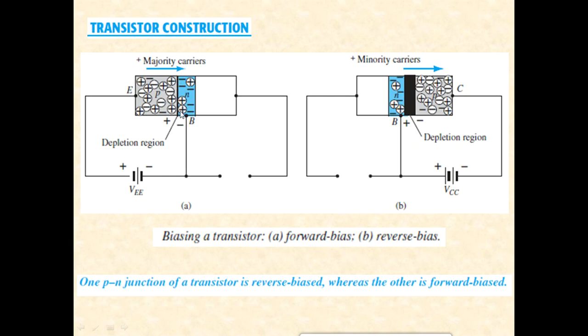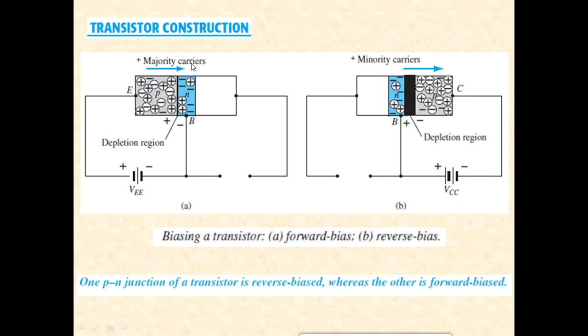There is a junction between the emitter and the base and we are applying a voltage, and the voltage is such that due to this applied polarity the diode in this particular transistor gets forward biased. We have seen that whenever a diode gets forward biased, current flows due to the majority carriers.